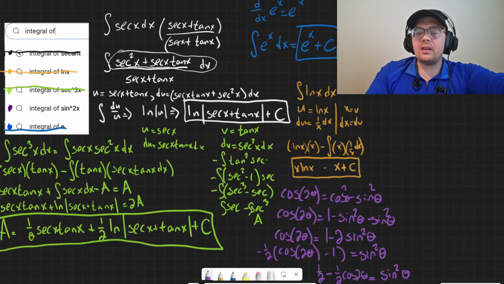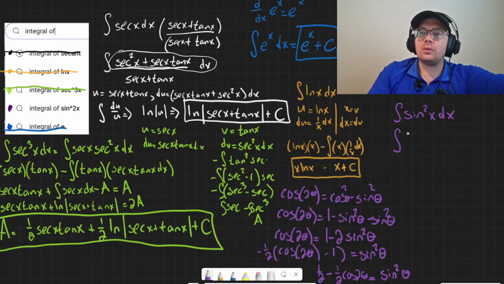I'm finding the integral of the sine squared of x dx. That is equal to 1/2 minus 1/2 cosine 2x.